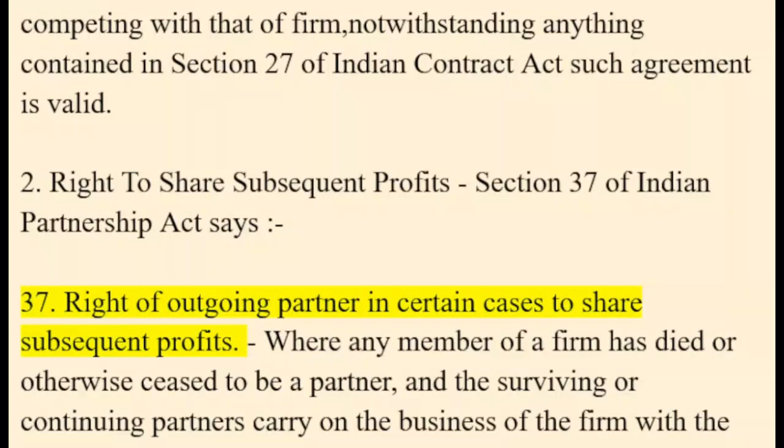37. Right of outgoing partner in certain cases to share subsequent profits.